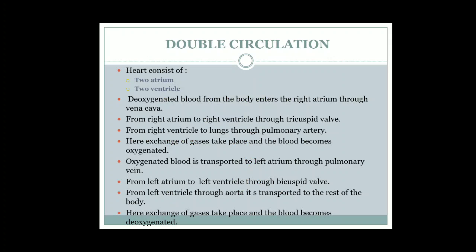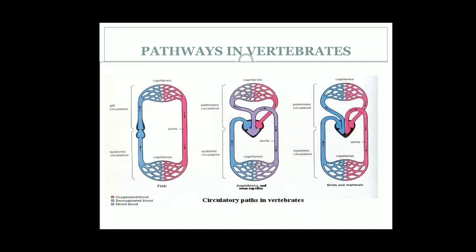Here exchange of gases takes place and the blood becomes oxygenated. Then the oxygenated blood is transported to the left atrium through the pulmonary vein, from the left atrium to the left ventricle through the bicuspid valve, and from the left ventricle through the aorta it is transported to the rest of the body. Here exchange of gases takes place and the blood becomes deoxygenated. Very easy to learn. Let's see the difference.